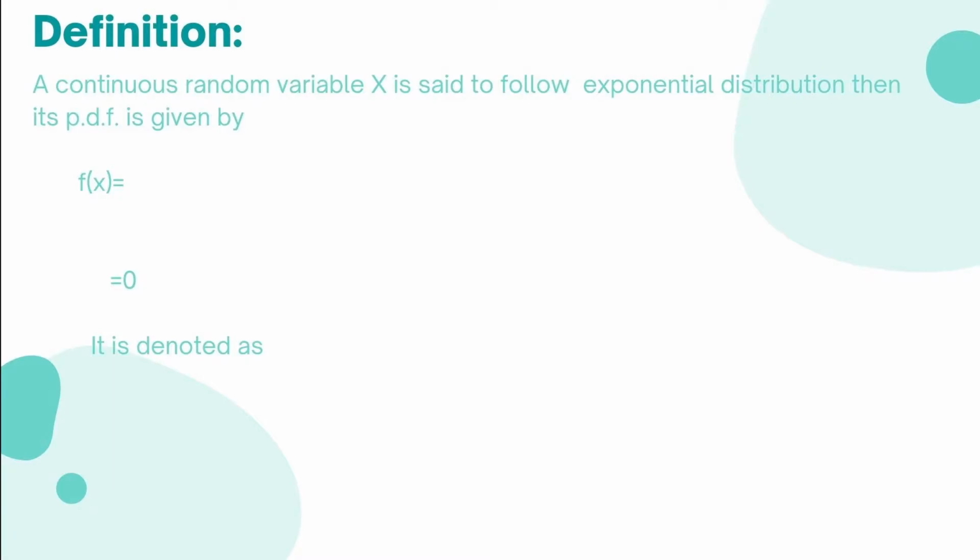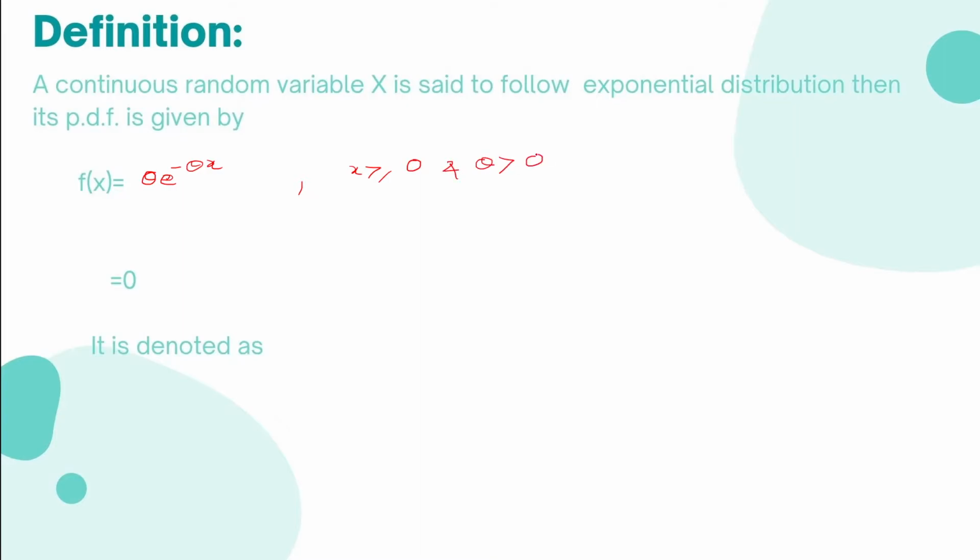Definition of exponential distribution. Suppose x is a continuous random variable and it is said to follow exponential distribution, then its PDF is given by f(x) equal to theta e raised to minus theta x for x greater than or equal to 0 and